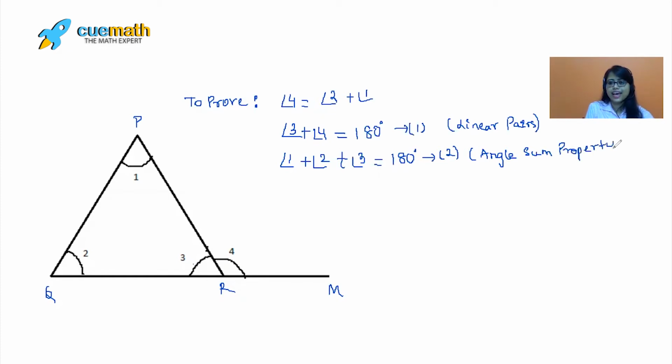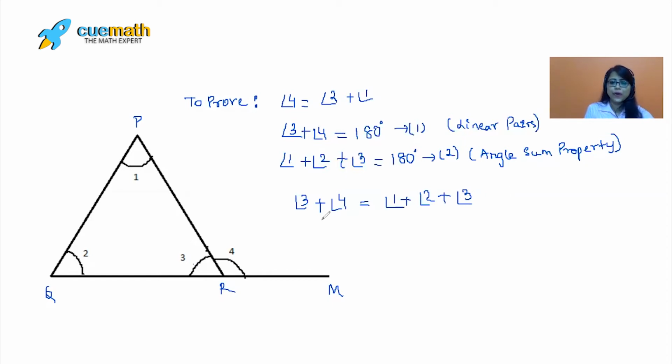Yes, and now since we have two equations here, what we observe is that both of them are equal to 180 degrees. So equating 1 and 2, I can say that angle 3 plus angle 4 equals angle 1 plus angle 2 plus angle 3. Yes, this is super amazing.